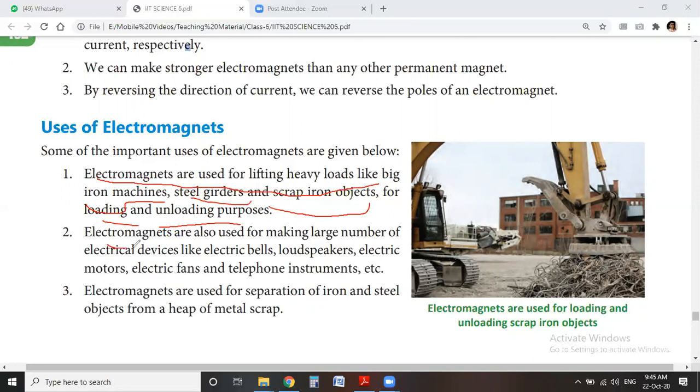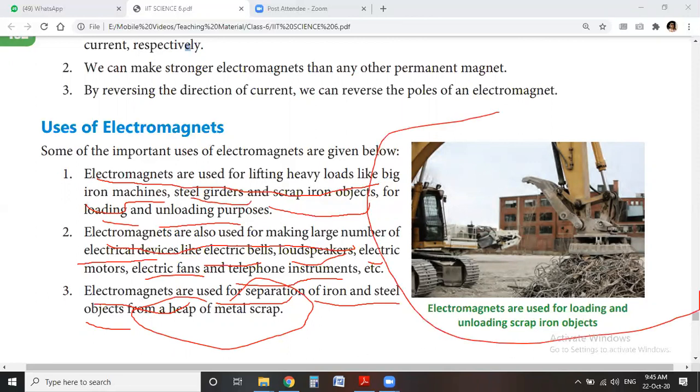Electromagnets are used for making a large number of electrical devices. An electric bell works on the basis of an electromagnet. Loudspeakers, electric motors, electric fans and telephone instruments are made up of electromagnets. Another use, electromagnets are used to separate iron or steel objects from a heap of metal scrap, as we see in this picture.